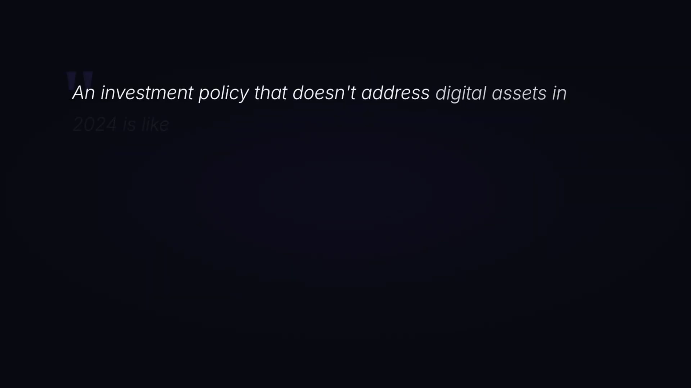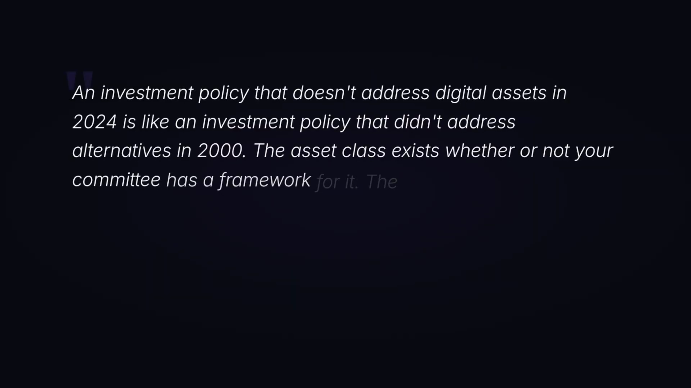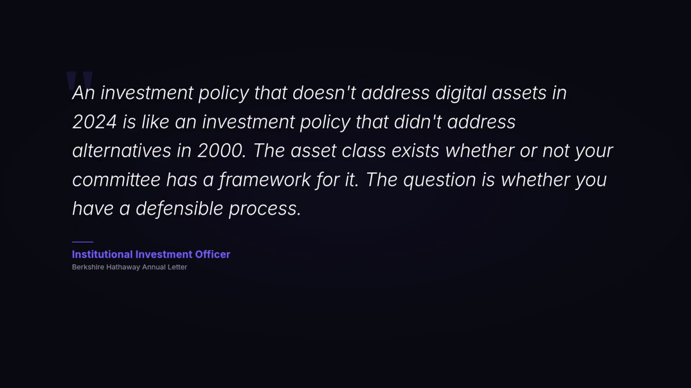The fiduciary argument for a formal crypto policy is not primarily about optimism regarding the asset class. It is about institutional process. A family office CIO articulated the point clearly. An investment policy that fails to address digital assets in 2024 is analogous to an investment policy that failed to address alternative investments in 2000. The asset class exists and is growing. Institutional capital is flowing into it.